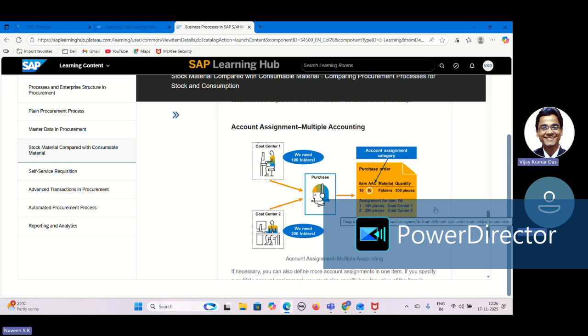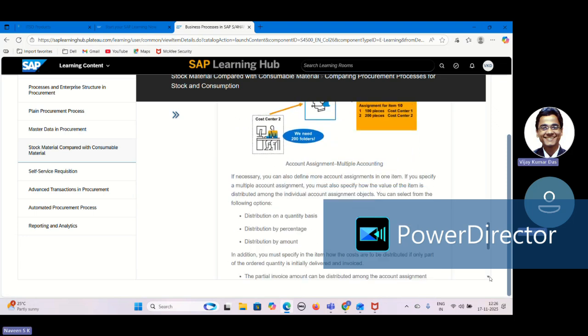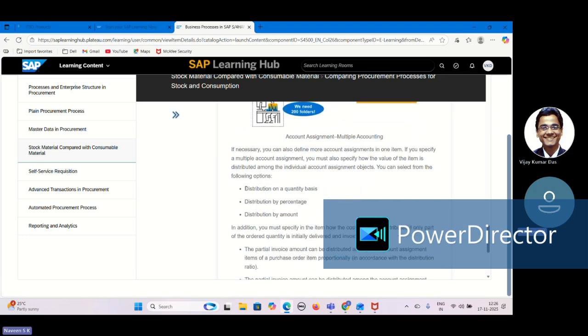Like that we can split the quantity according to the need. So we can distribute according to the quantity, the percentage, or the amount. Three different options in which multiple account assignment can be used.